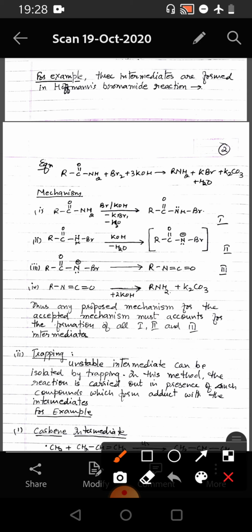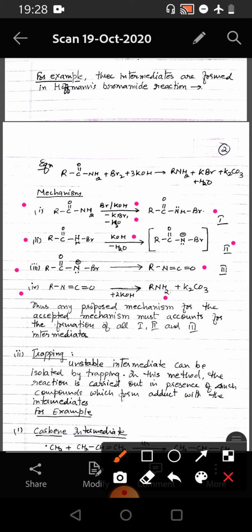So if we see the mechanism, then we see that RCONH2 in the presence of bromine and KOH, with elimination of KBr and water, produces intermediate 1. This first intermediate then further reacts with KOH, giving rise to the second intermediate, and the second intermediate after debromination forms the third intermediate, and this third intermediate on reaction with KOH finally yields the product.